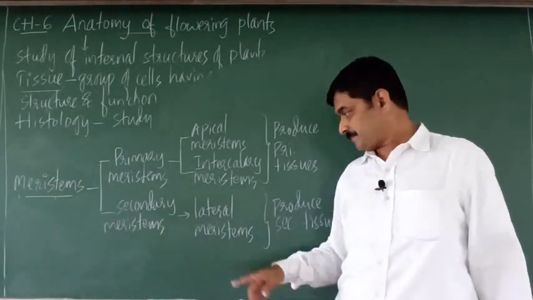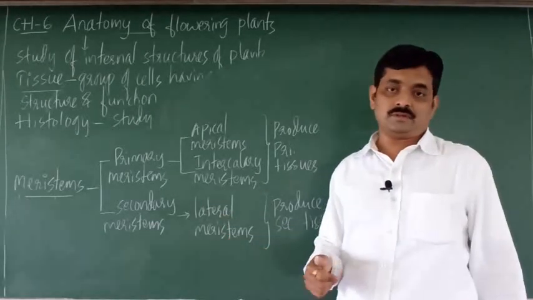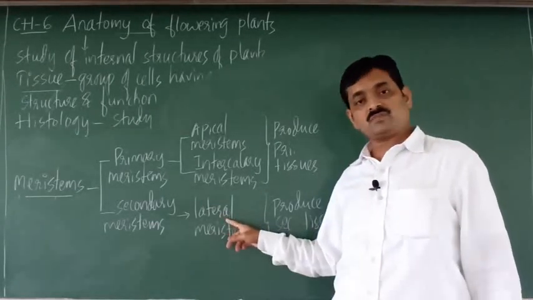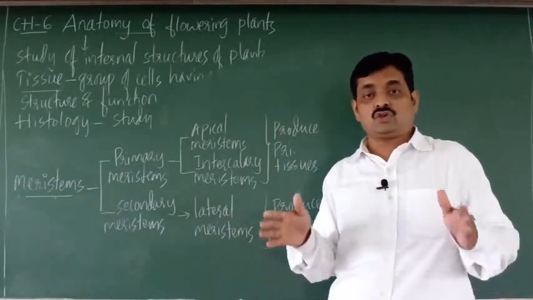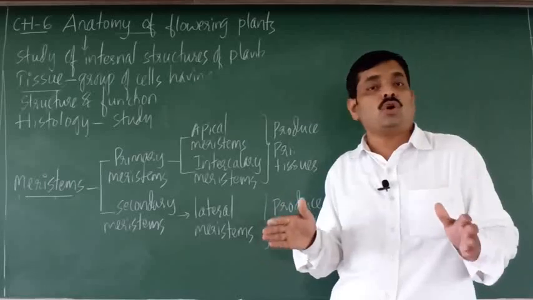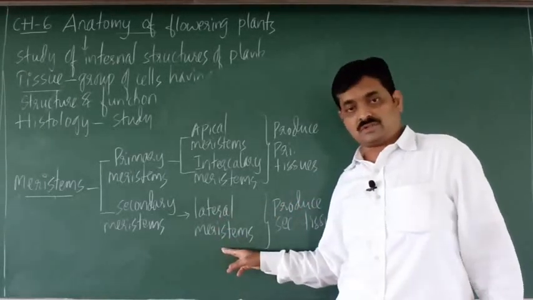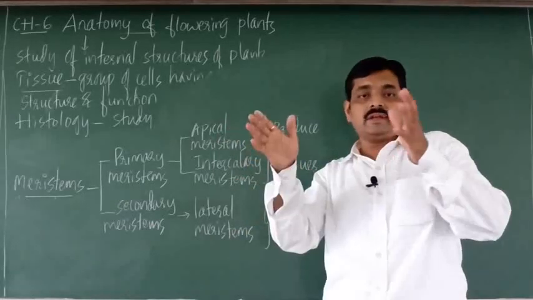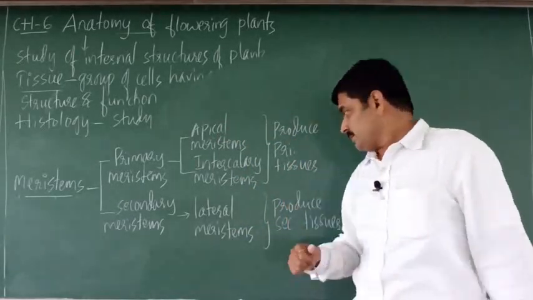Secondary meristems are lateral meristems. They occur at the lateral surface or at the sides of the shoot or root. That's why they are called lateral meristems. Again, I will show you this in the diagram so you will understand it in a better way.